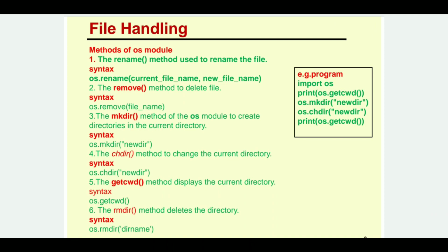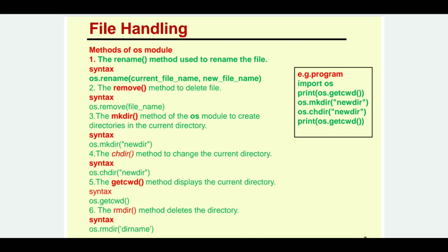The second is the remove function. This method deletes a file. Its syntax is os.remove(file name), so this file will be deleted. The third function is mkdir. This method is used to create, or we can say make, mk is for make actually, a directory in the current directory. So if you are working in a current directory and you want to make a new directory inside that current directory, we can write mkdir. So the syntax is os.mkdir, and in the brackets you write the directory name, such as new dir.